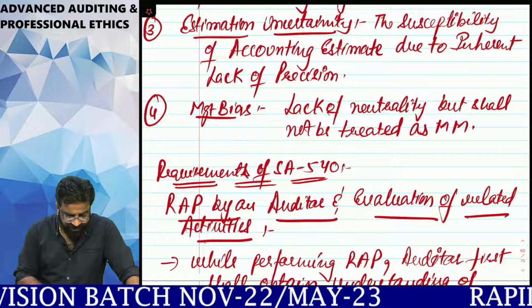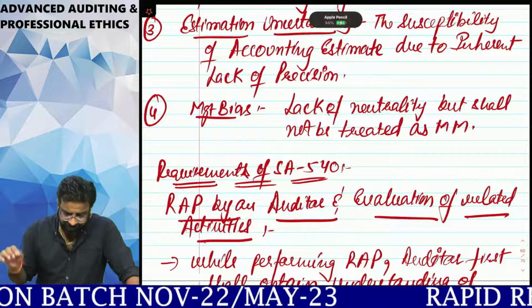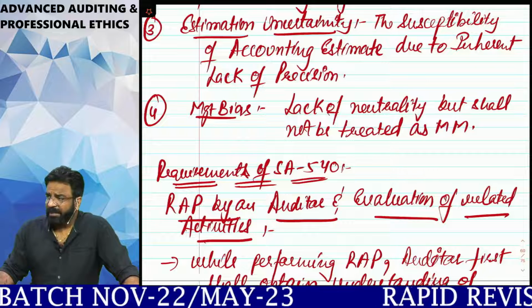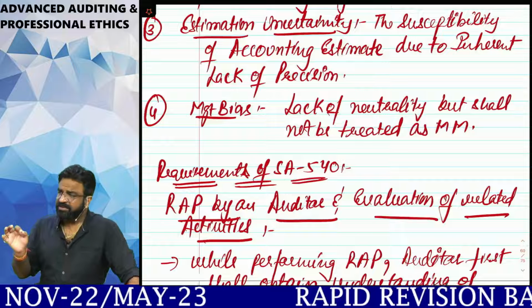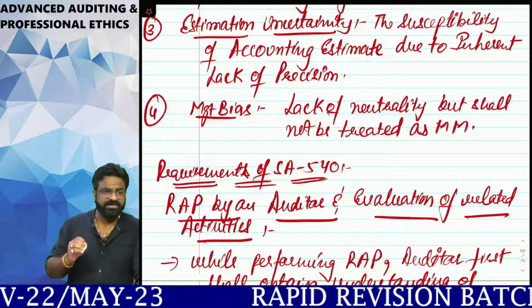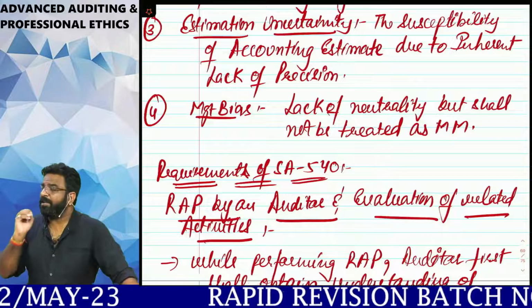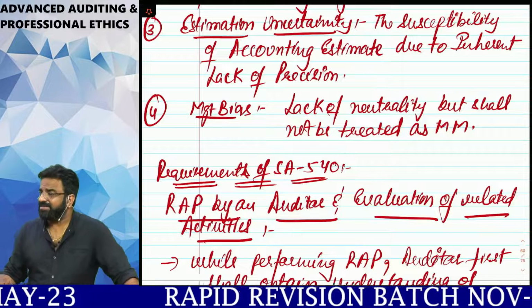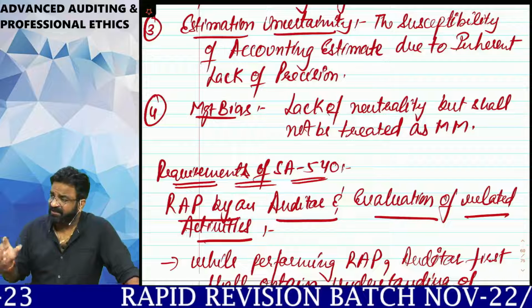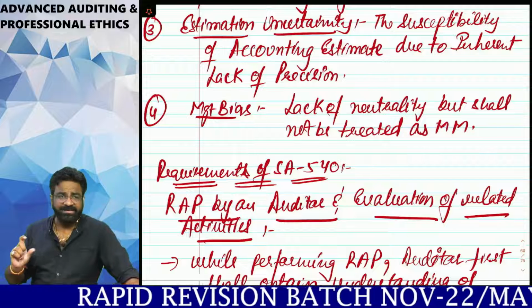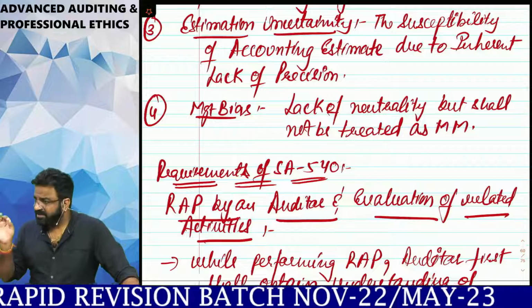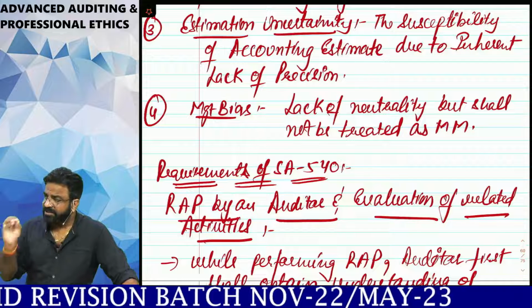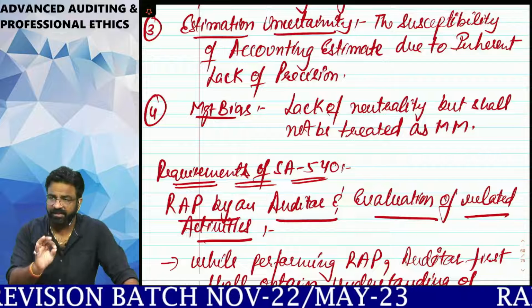Now, the next most important definition you have to understand is management bias. What do you mean by management bias? Yes, management is doing its work. Management is the one running the business for 365 days. So when the management is running the business for 365 days, they know better about their entity. And remember, it is an estimation. It is not a precise figure where the auditor will treat it as a material misstatement. Even if management bias is involved somewhere, auditors shall not treat it as a material misstatement.